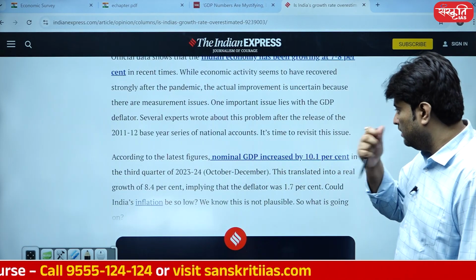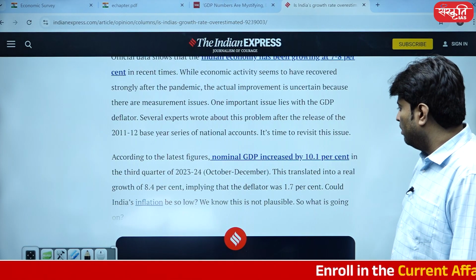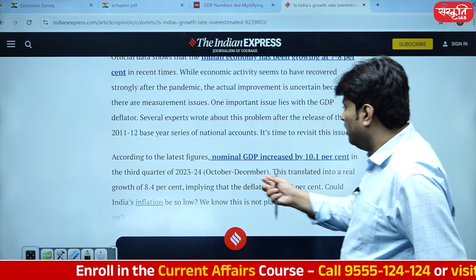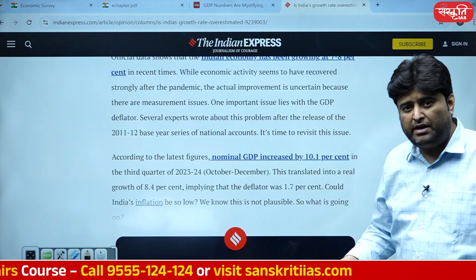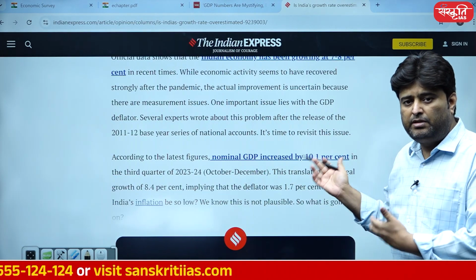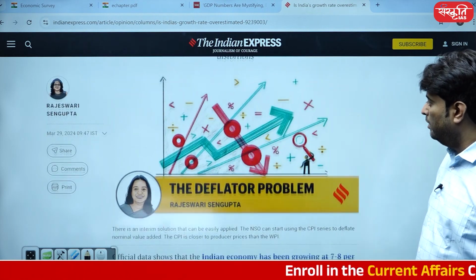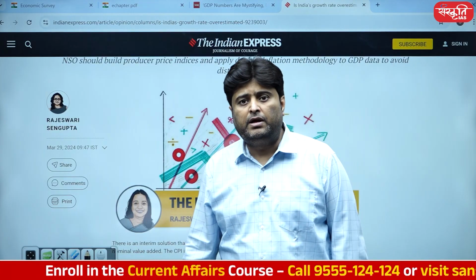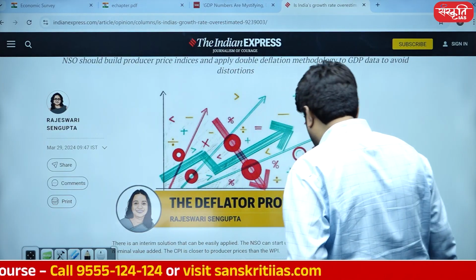And as you can see, let me read out a couple of lines. According to the latest figure, nominal GDP increased by 10.1%. This translated into a growth of 8.4%, implying that the deflator was 1.7%. And that's the same thing that we have just discussed. So the problem is related to the deflator. And the moment we address it, I guess the issues related to India's GDP calculation are going to get resolved. And that's what I want to share with you.